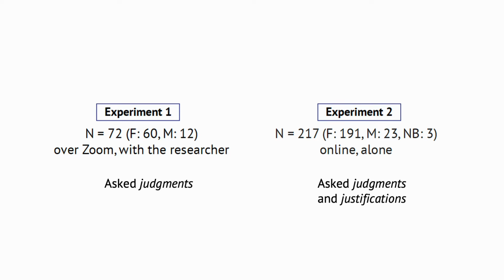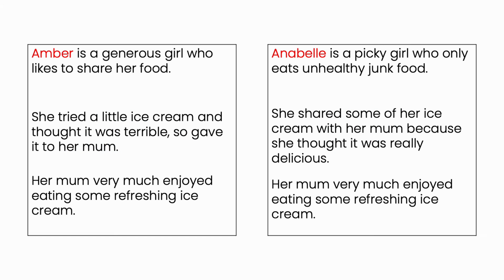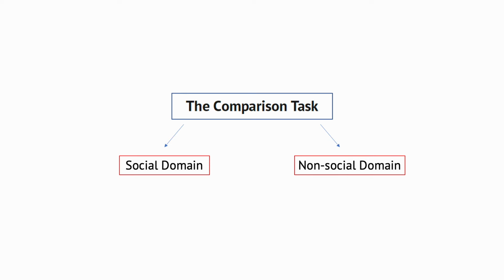To evaluate the reasoning differences, we ran two experiments with participants from the general population. Our participants first self-reported their levels of autistic traits on a questionnaire, then made forced choice decisions and provided justifications on several pages of comparisons like this one. We also created a non-social equivalent to these scenarios, with scenarios asking about running shoes, laptops, or cars, to explore whether people differ in their reasoning strategies depending on the type of the relationship, either social or non-social.